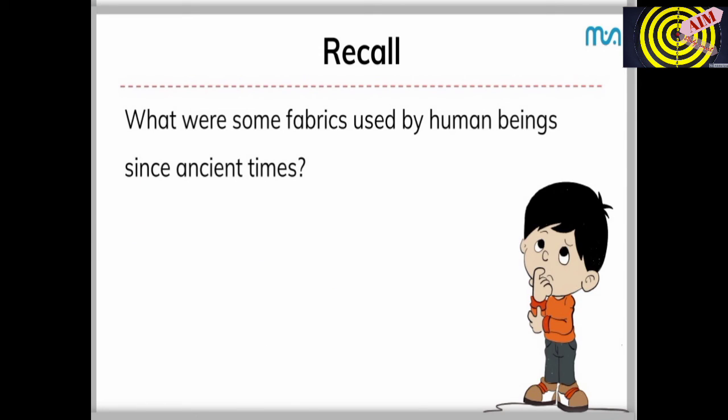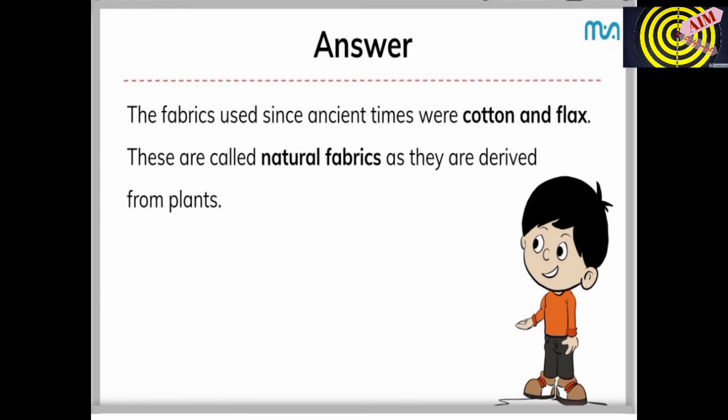So there is a question lastly: what were some fabrics used by human beings since ancient times? The fabrics used since ancient times were cotton and flax. They used them and we also use them. We get these in a natural way, so these are called natural fabrics, and they are derived from plants.